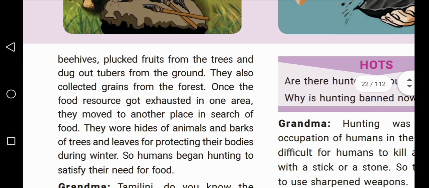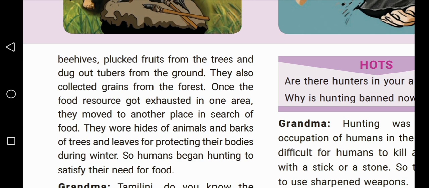Okay, they wore hides of animals. They wore hides of animals and barks of trees and leaves for protecting their bodies during winter. The hide of animals means skin of animals.